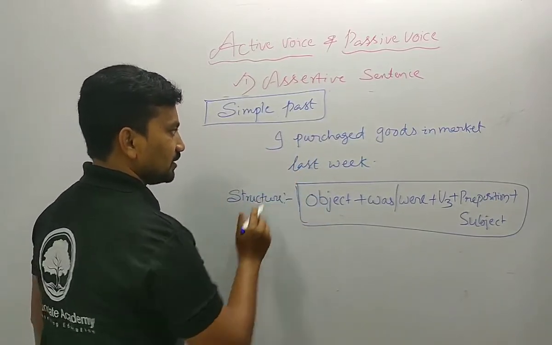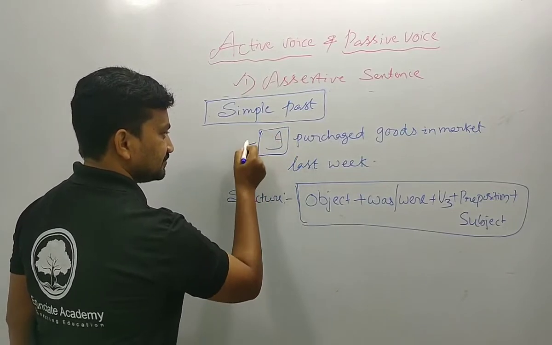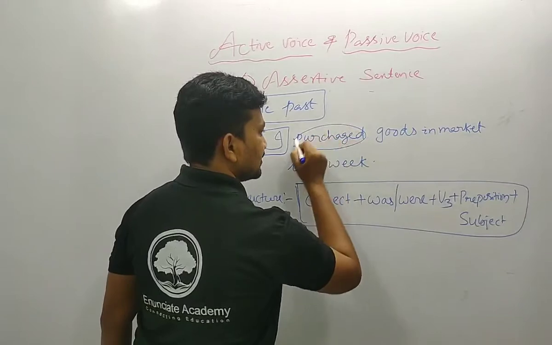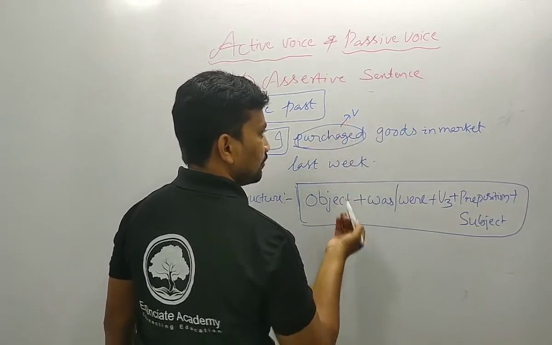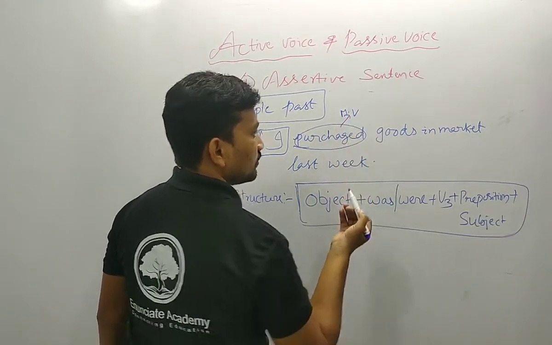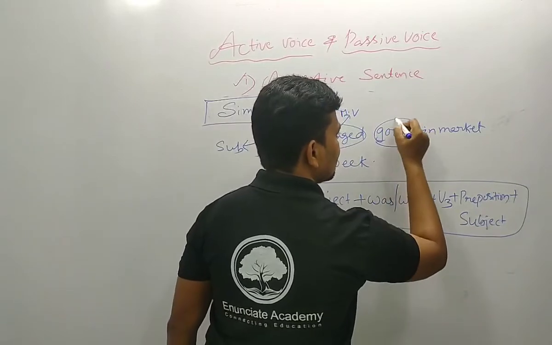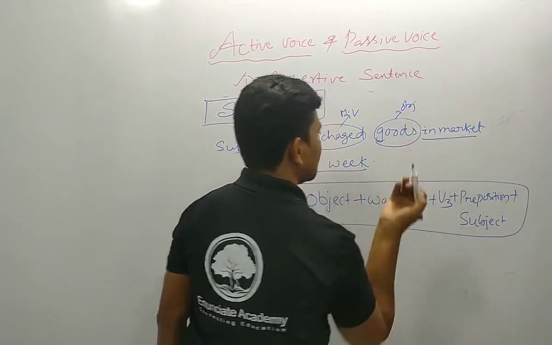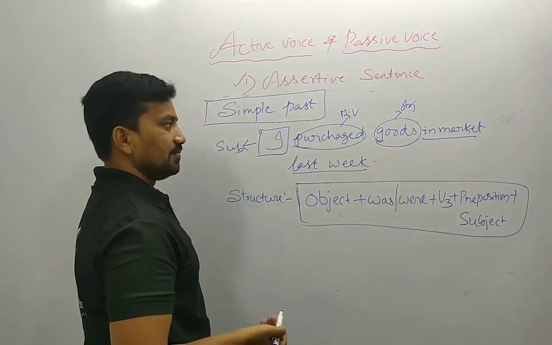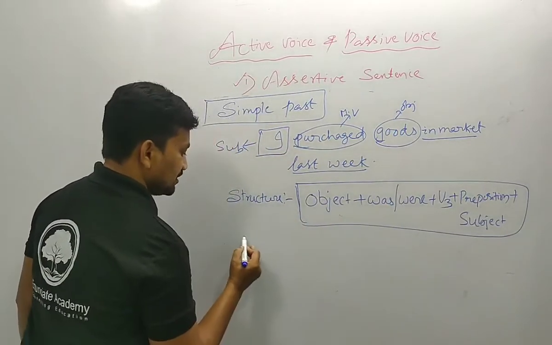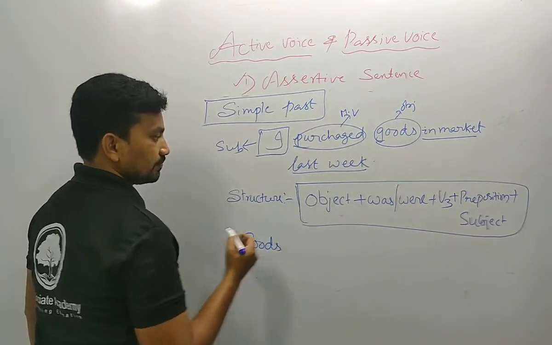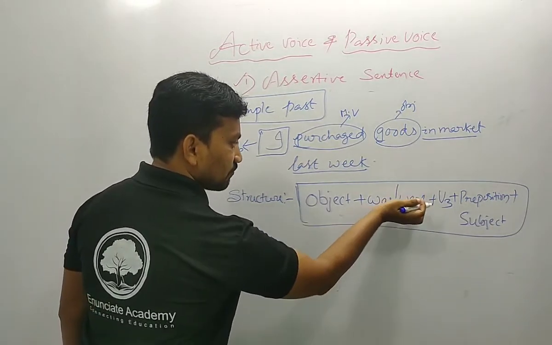First of all, this is the subject and purchased is the main verb. Goods is the object and the remaining is the other added part. So let me change. How to change? Goods, was or were?